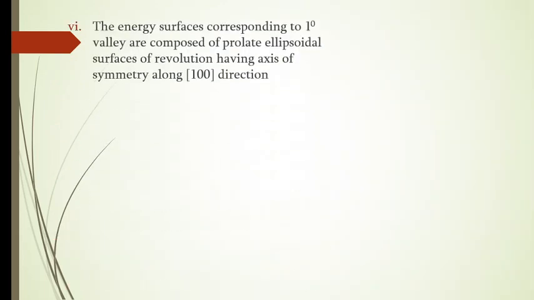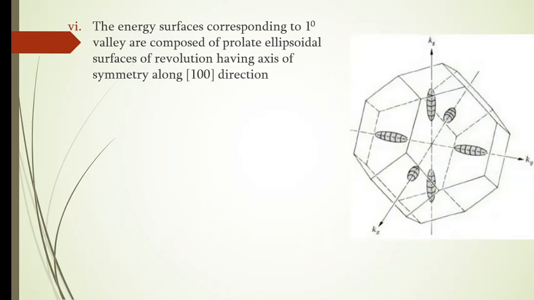So next, let us see the energy surfaces. The energy surfaces corresponding to the primary valley of the conduction band are composed of prolate ellipsoidal surfaces of revolution, which again have the axis of symmetry along the 1 0 0 direction itself.